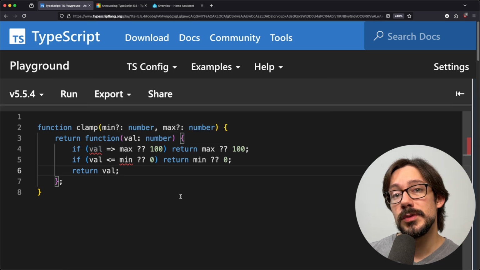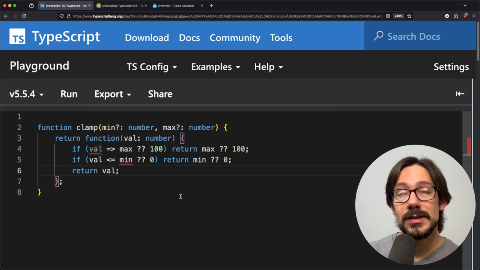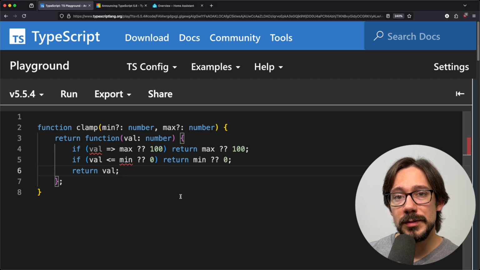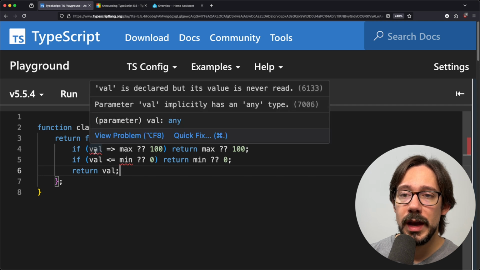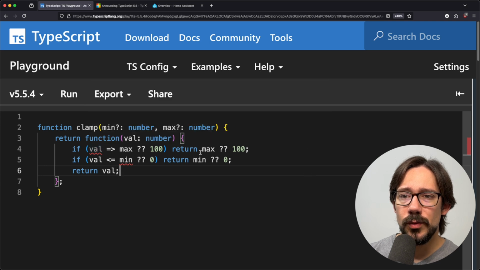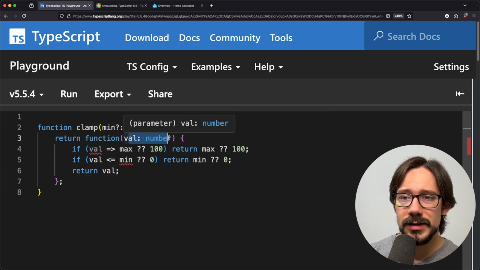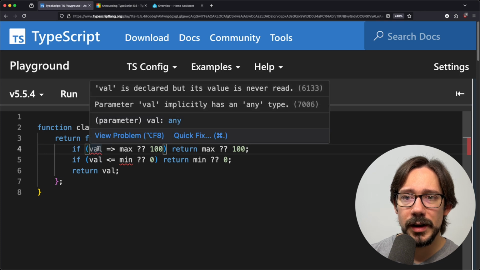And so the new thing here for TypeScript, at least in most cases, is not so much that this is something TypeScript didn't catch before, but now it's actually going to give you better information on the problem here. Let's look at this first one on line 4. If we look at the error for val, it says val is declared, but its value is never read. And that might seem kind of weird. We're declaring val as an argument up here, and then we're using it here. So why is it complaining about val being declared but never read?